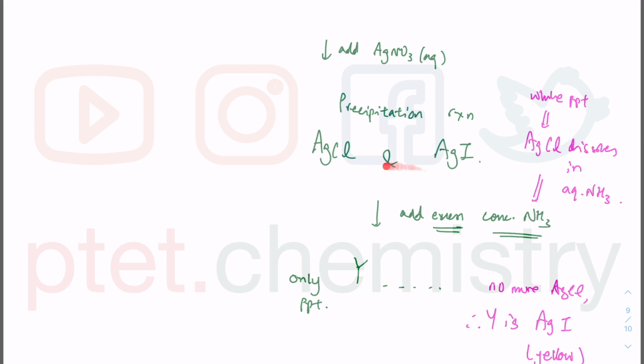However, in reality, if you produce a mixture of white and yellow, it's very difficult to actually tell what is white, because it will be clouded by the color of yellow, to be honest, if you have both of these as a mixture. So what do we know? We know that X is the precipitate, so X is going to be these as well as these because they are produced as a mixture. So X is a mixture of 2 precipitates, so it cannot be pure. So X being a pure white color, or X being pure silver iodide, A and B are wrong.